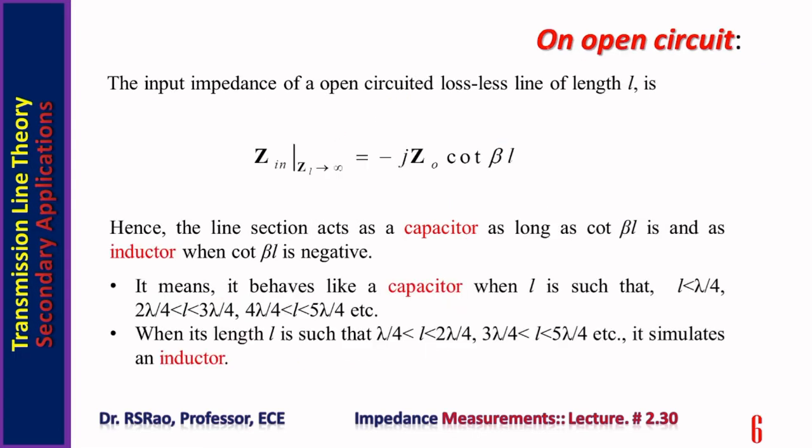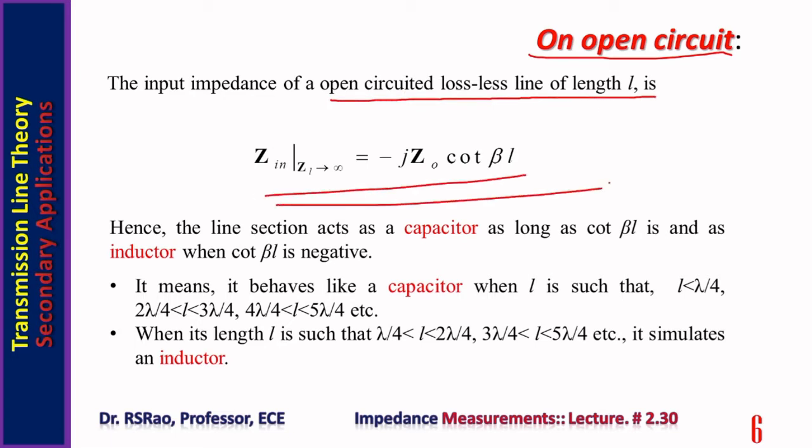Now we consider open circuited transmission line. The input impedance of open circuited lossless line of length L is given by this formula, minus J Z0 cot beta L. From this expression, one can notice the line section acting as a capacitor as long as cot beta L is positive, and as inductor when cot beta L is negative.